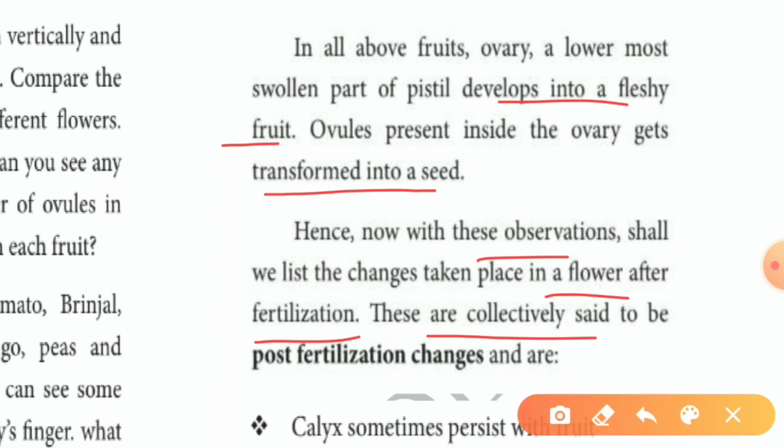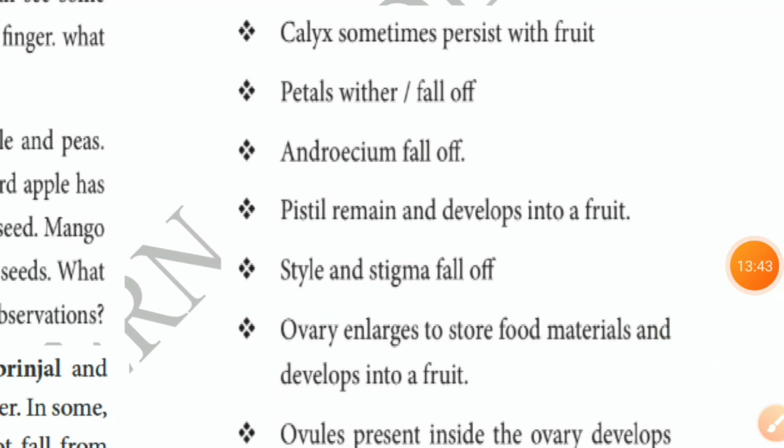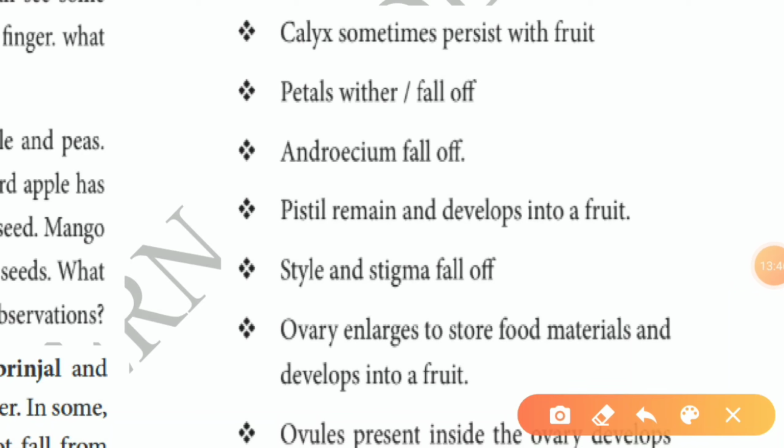After fertilization, what will happen? That is what we discuss here. What are the changes that take place after fertilization? Shall we discuss them one by one? Calyx sometimes persists with the fruit. Calyx means the sepals of the flower. Persist means continue. Example: lady's finger and brinjal.